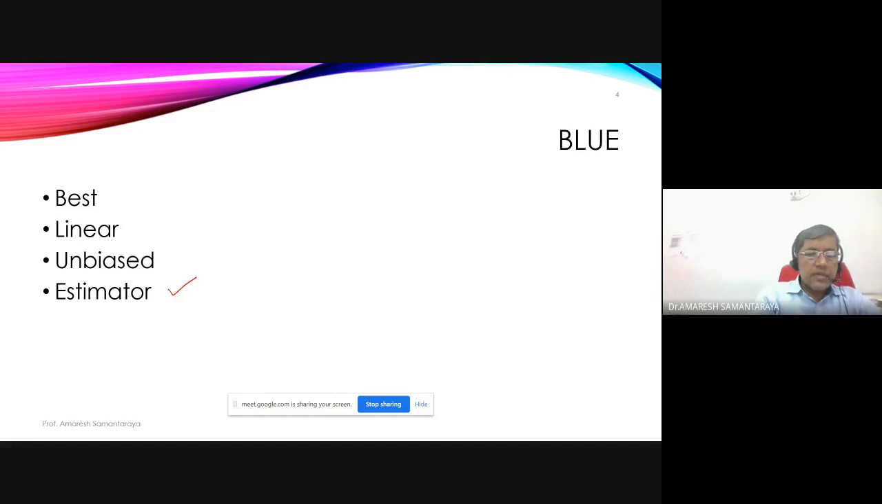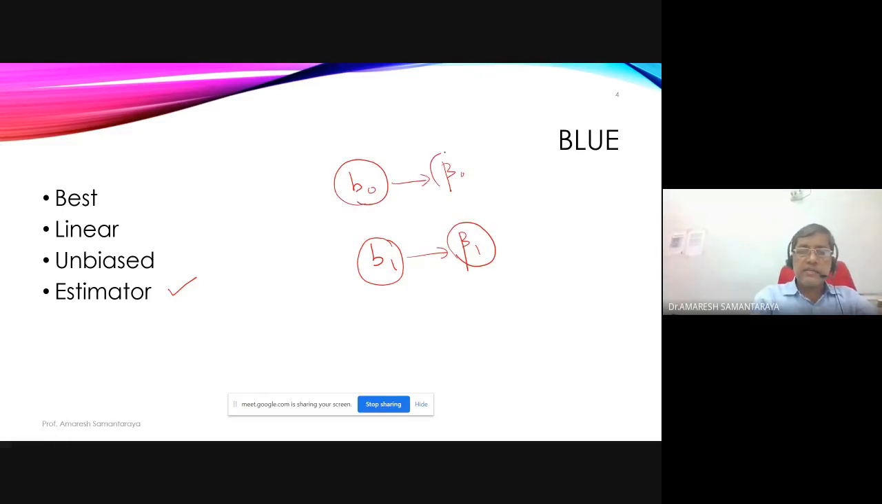Estimator, all of you know, it's simple. B1 is the estimator of beta 1. B0 is the estimator of beta 0 in our model. Meaning, from the value of B1, we get the value of beta 1. That's how it is an estimator. From the value of B0, we'll get the value of beta 0. So that's how B0 is an estimator of beta 0. B1 is an estimator of beta 1.